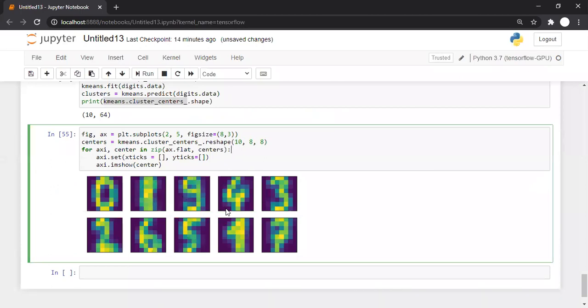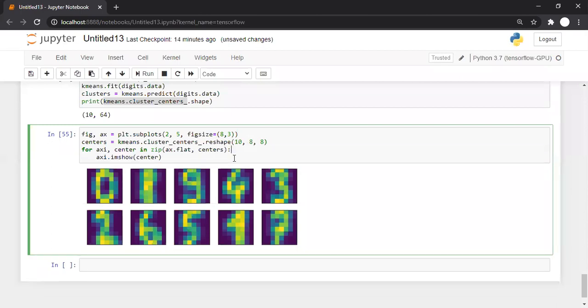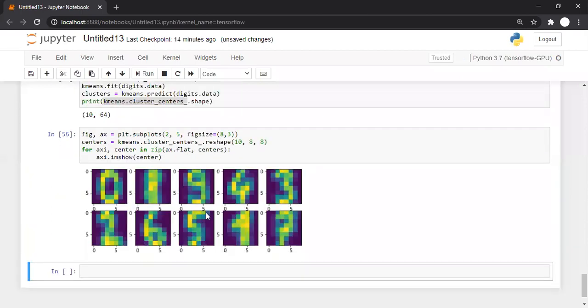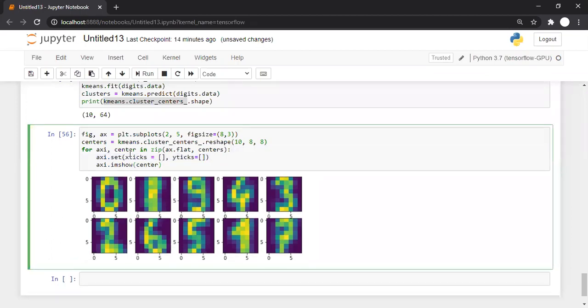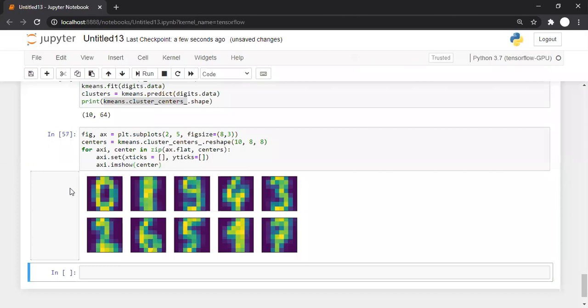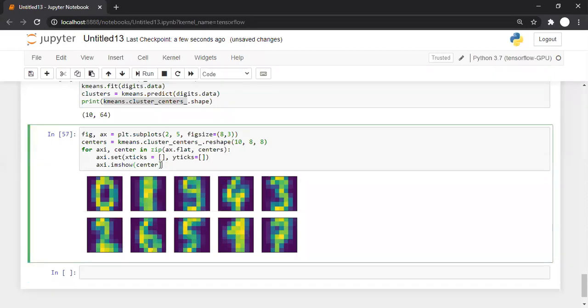I don't know which kind of colors are there. Let's display it in black and white. And second, can we delete this thing? It is saying 0 to 5 and something like that, and I don't want this. It's annoying, na? So we are saying that x tick and y tick are blank. Because of this, the numbers on the x and y coordinate axes will not be there, and I want it to be in black and white.